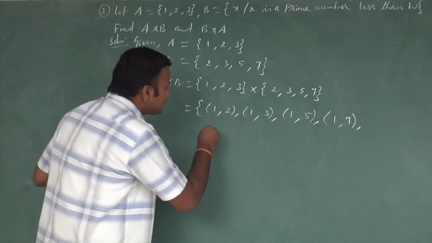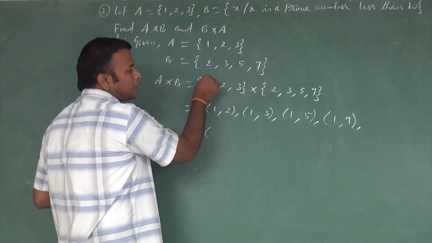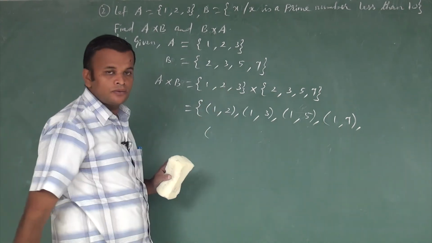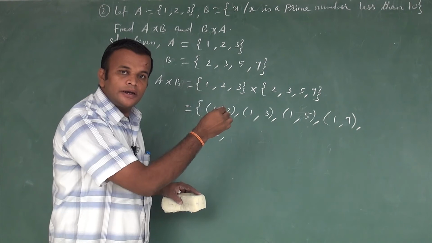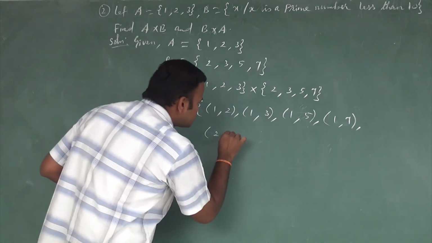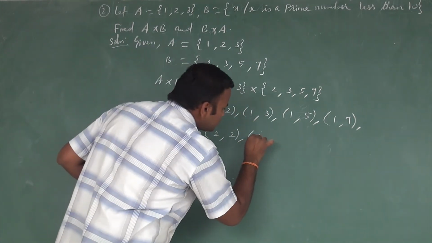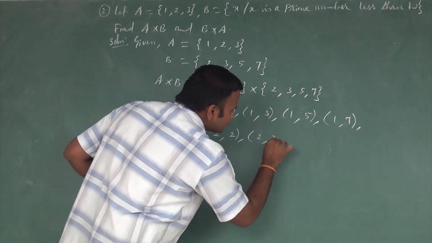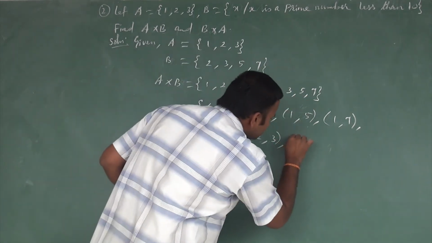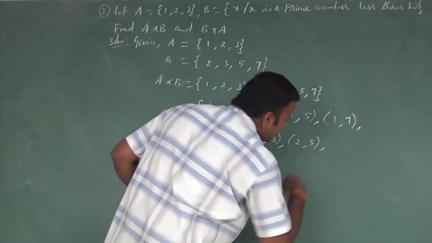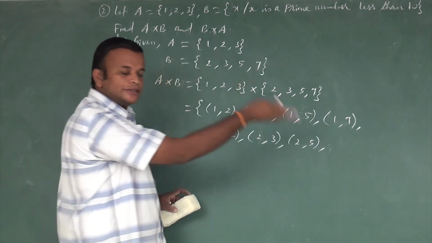What is the next possible ordered pair? We move to the second element of the first set, which is 2. So 2, and the first element of the second set is also 2. Next is 2, 3. Next is 2, 5. The next one is 2, 7.